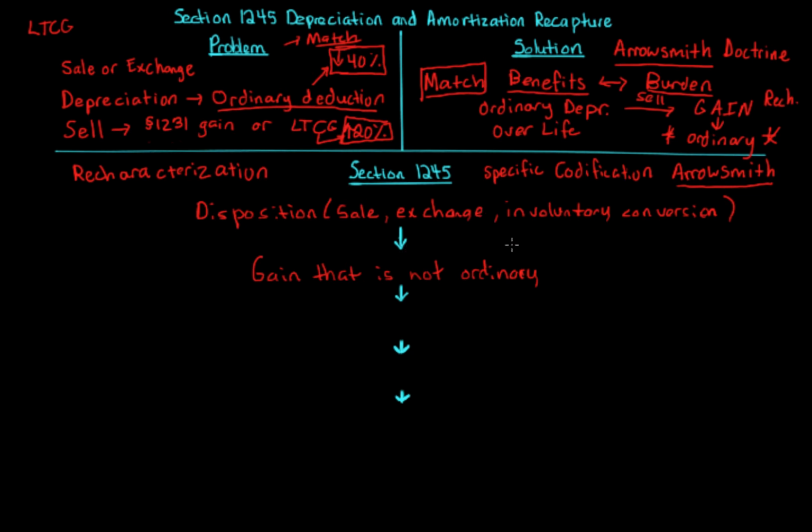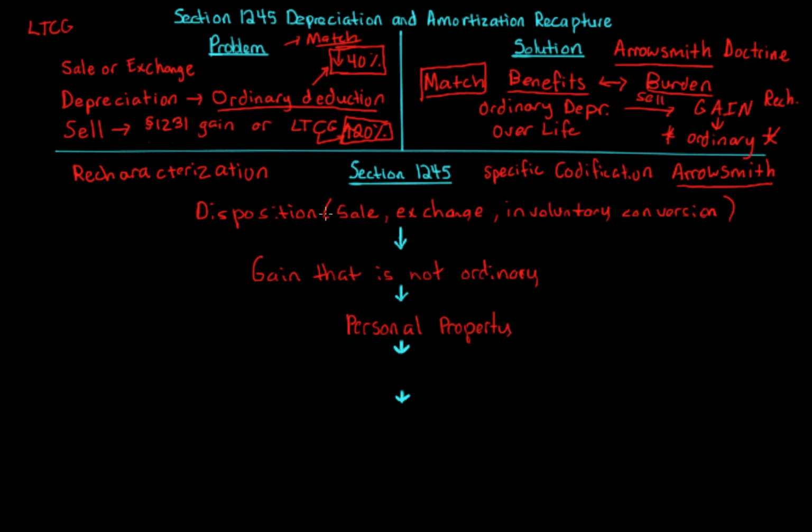The next item, and this is very important, and I'll talk about this at the end, is that you must have personal property. The sale, exchange, or involuntary conversion that resulted in gain that's not ordinary must be on personal property, not real property. Do you remember the distinction between personal and real property? Real property is the land and everything attached to the land. Personal property is everything else. So personal property can be tangible or intangible. Real property can only be tangible because it's the land and everything attached to the land, so it has to be tangible, it has to be touchable.